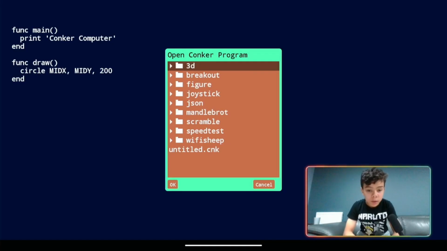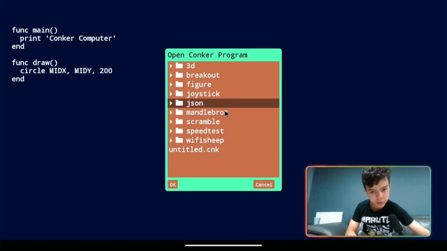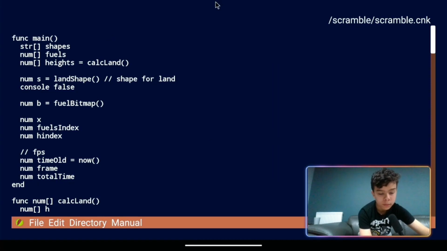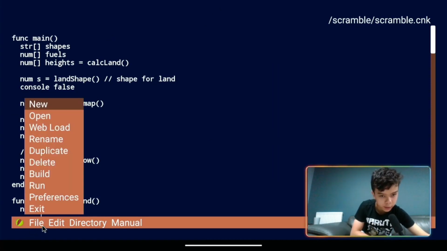Okay, now, I'm going to show you a few games and other things that we've made using Conker. First, I'm going to show you Scramble here. Right, so if I go down here to File, and I click Run.